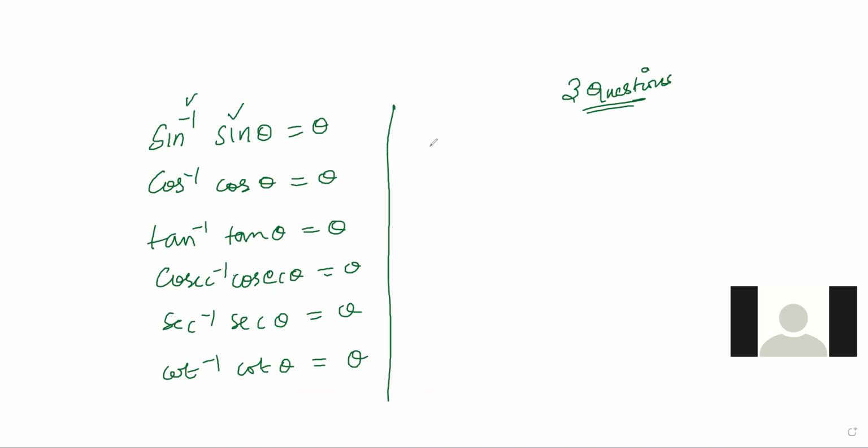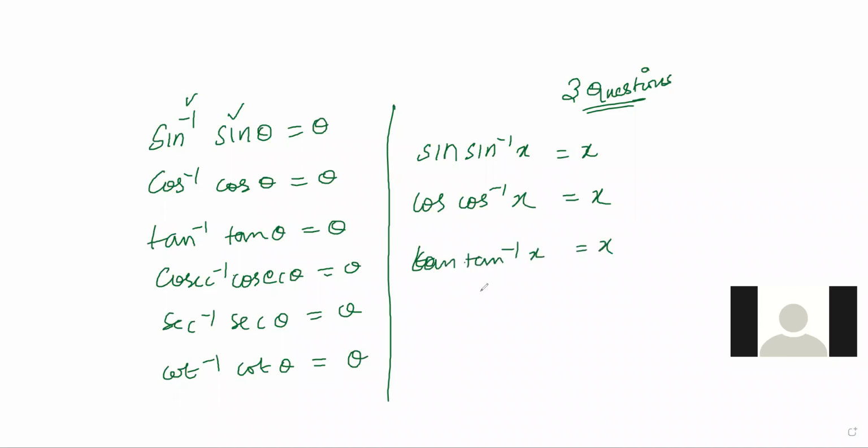Similarly, if we write in the reverse order also, sine of sine inverse x, that is x. Cos of cos inverse x, that is also x. Tan of tan inverse x, that is also x. So likewise it will go. If you write in the reverse order also, no problem.